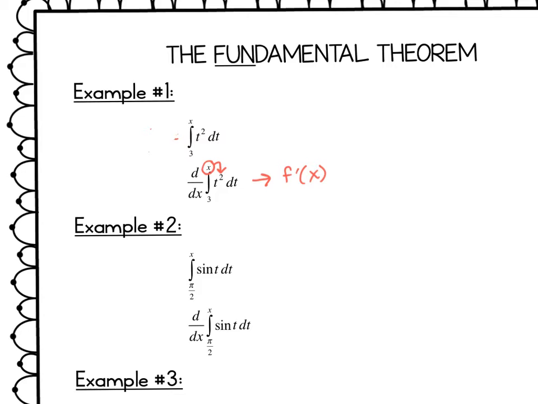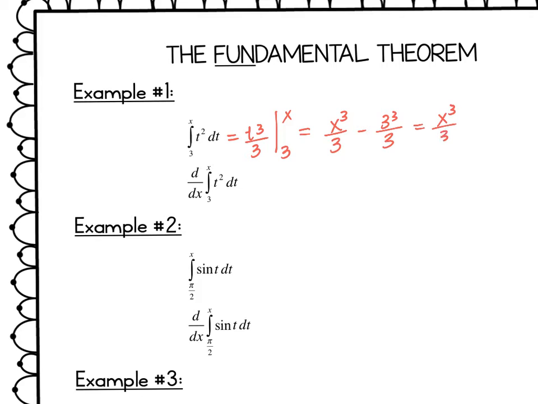All right, so just working through this example. If I take the antiderivative of t squared, that'll be t cubed over 3, evaluated from 3 to x. Substituting that in, that'll be x to the third over 3 minus 3 to the third over 3, which is 27 divided by 3, which is 9. So really this is x to the third over 3 minus 9.